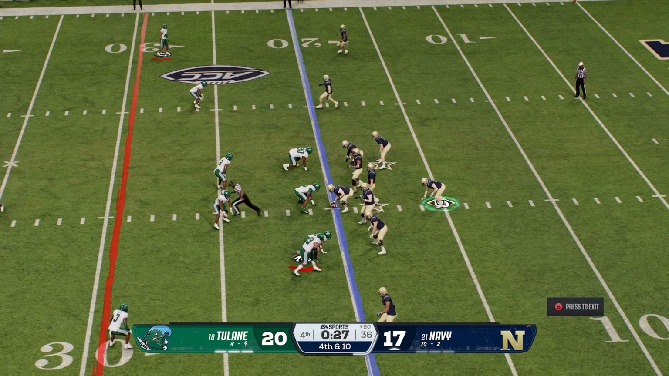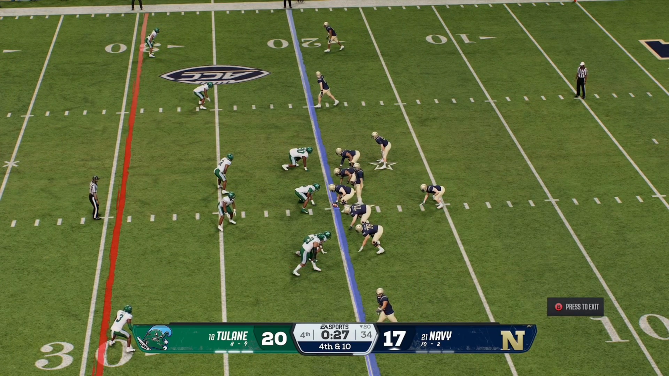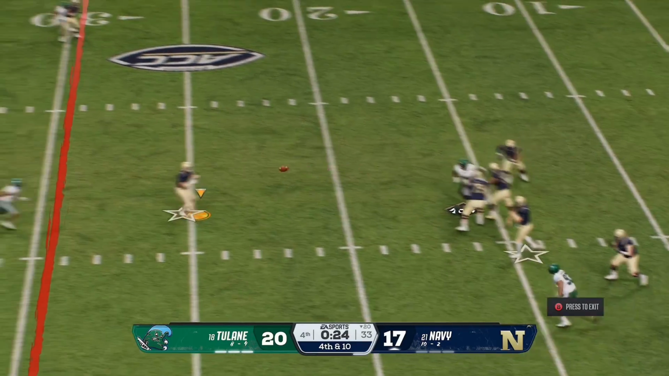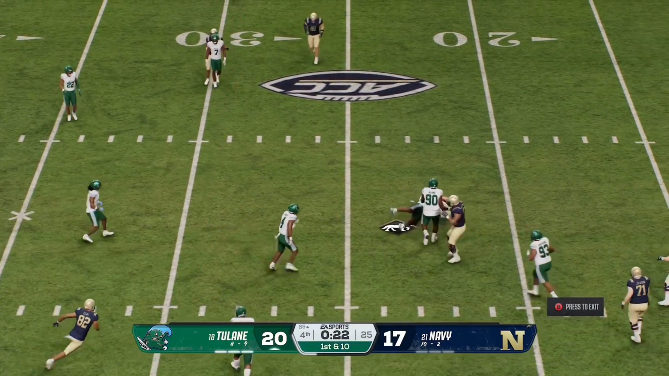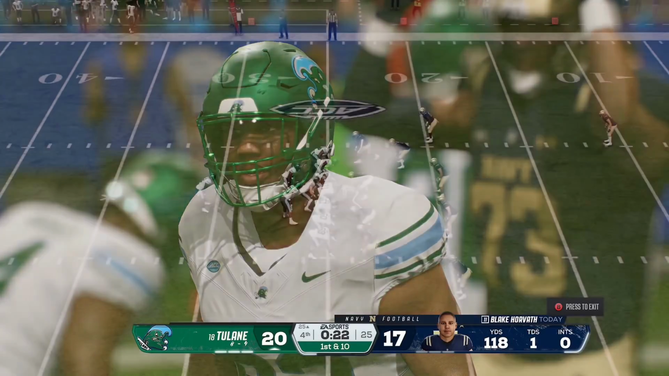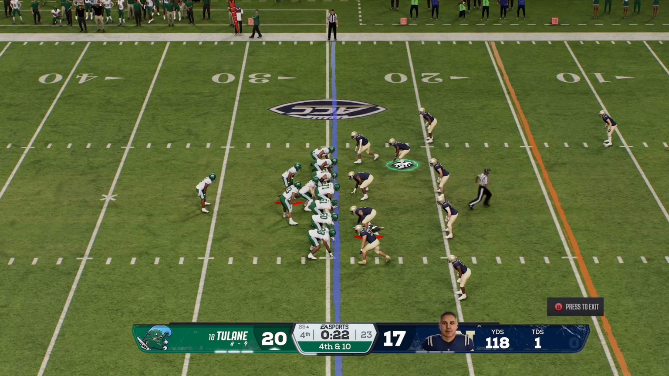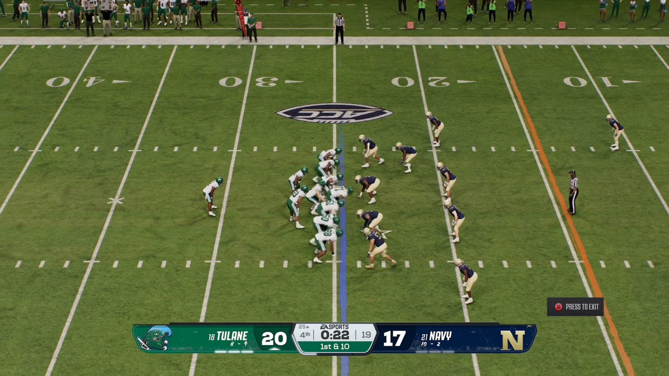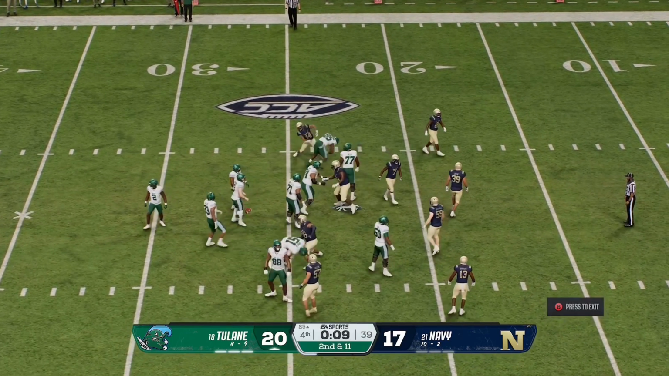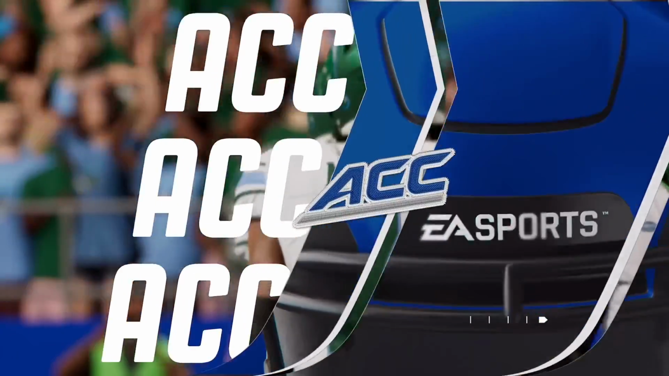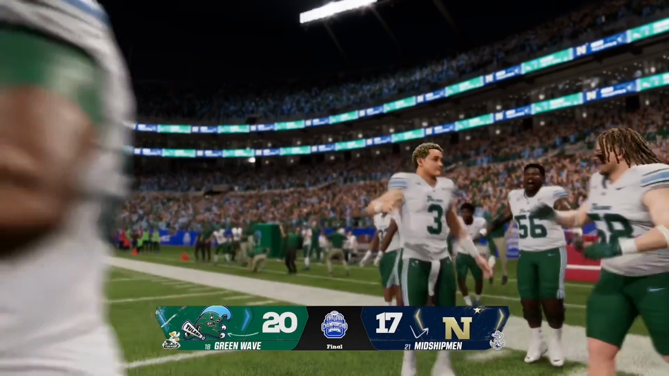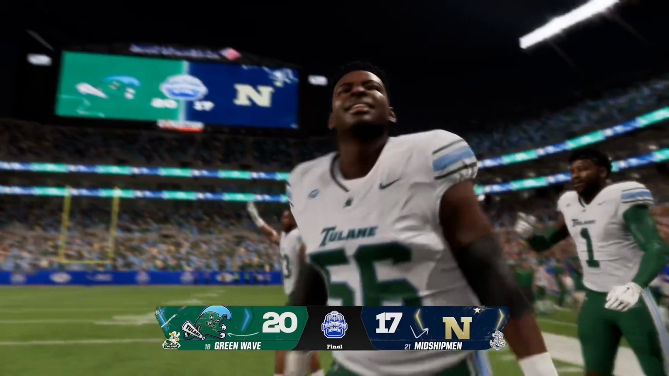30 seconds remaining. This might be the last play of this game, not counting the QB kneel that Tulane might do to close this out. Here we go, a check down. It's not going to be good for a first down, and Navy can now kneel this one out as Tulane has won an ACC championship. And there we go. Tulane has finally won an ACC championship after being stuck in the American. Granted, the ACC now has the same schedule as the American, but a win is a win.